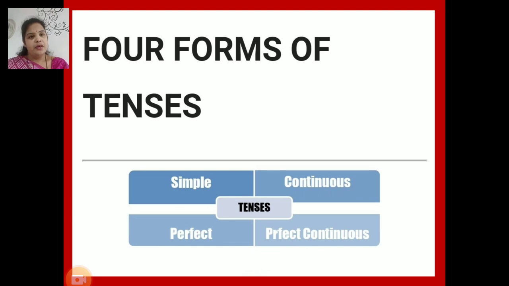Because you have two types of questions based on tenses. First one, identify the tense of a given sentence, and second one is to change the tense as provided in the bracket. Now we are going to study four forms of future tense in detail.